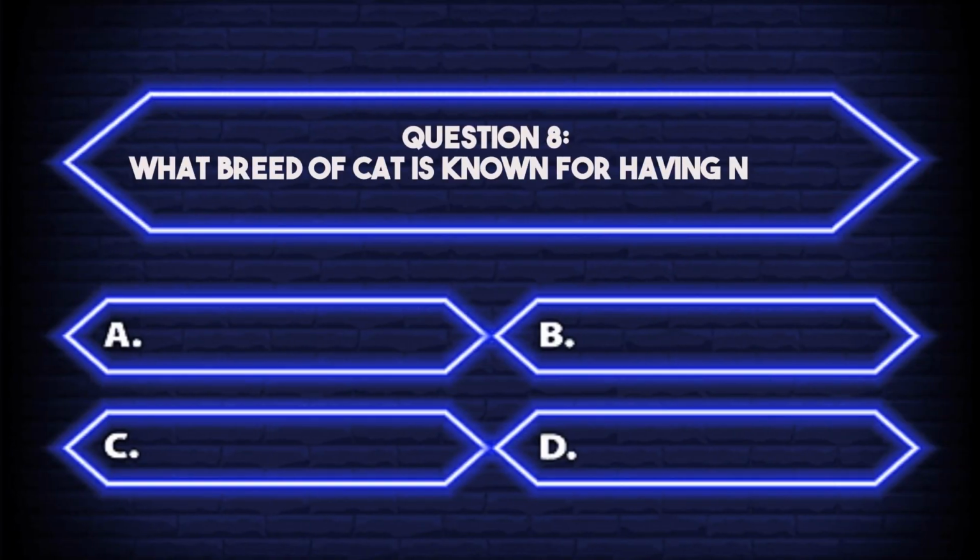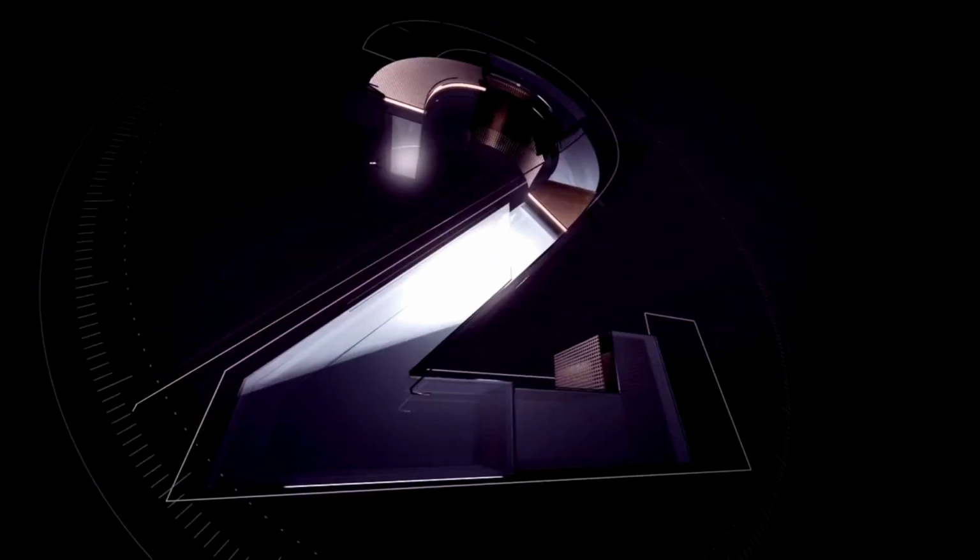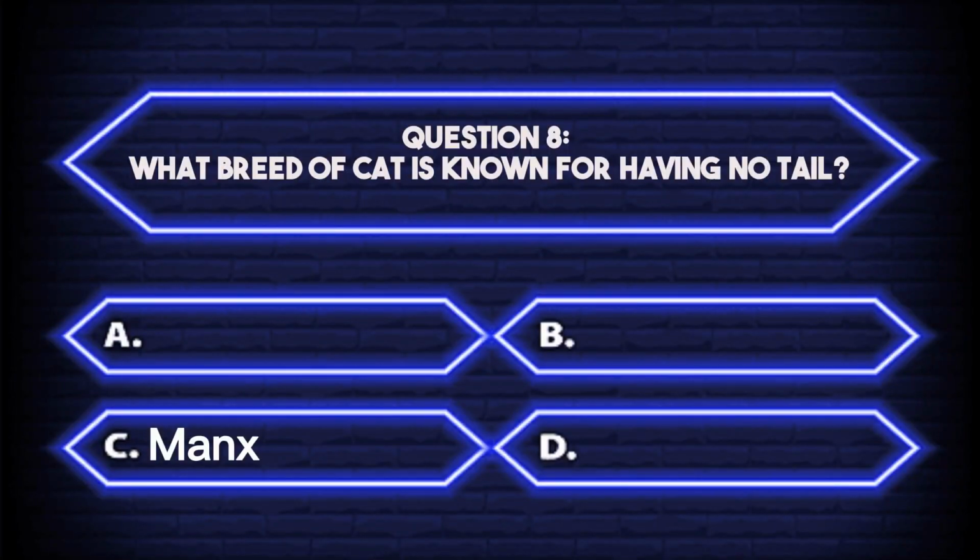Question 8. What breed of cat is known for having no tail? A. Siamese. B. Persian. C. Manx. D. Bengal. Your timer starts now. The answer is C. Manx.